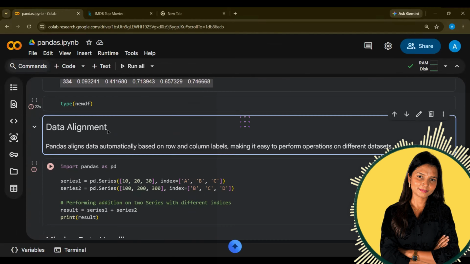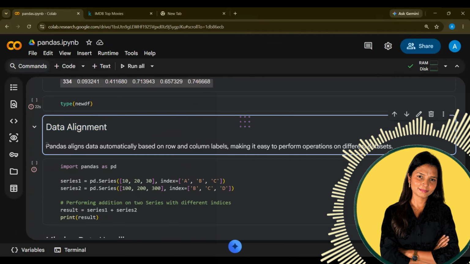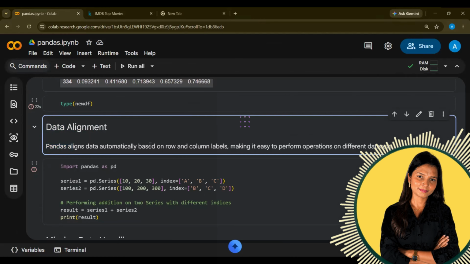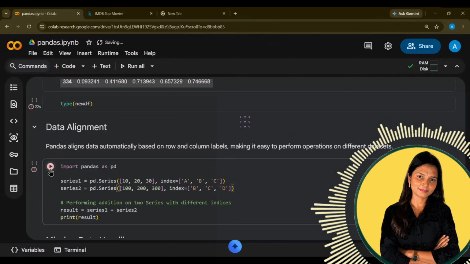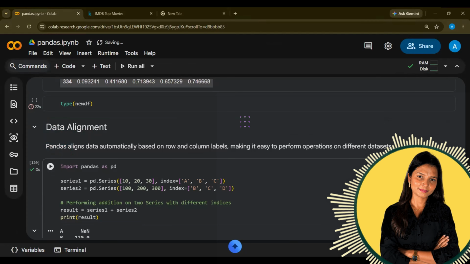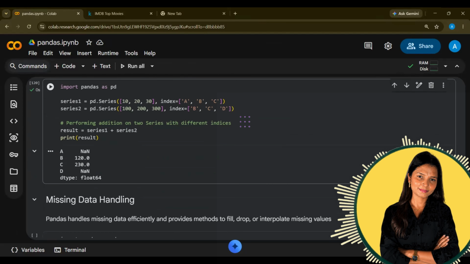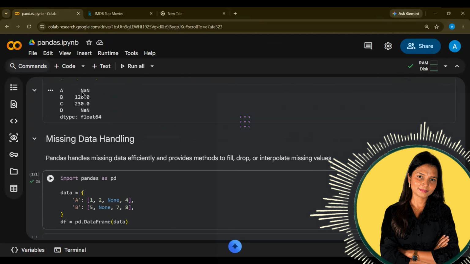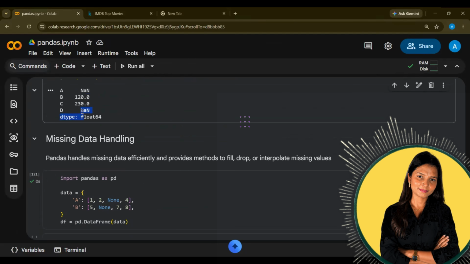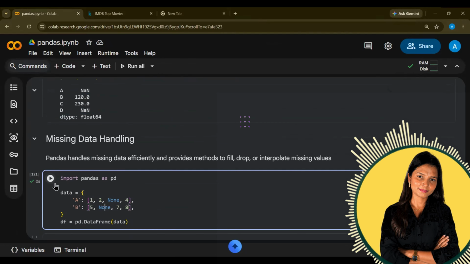Now, the next concept is data alignment. What is data alignment? In Pandas, data will be automatically aligned. Let's say I have one series, a second series with index, and I want to combine them. I can combine them directly. If you want to handle the missing value, you have multiple ways. Either you can add NaN, and automatically it will handle NaN.